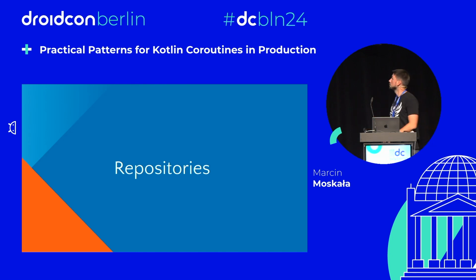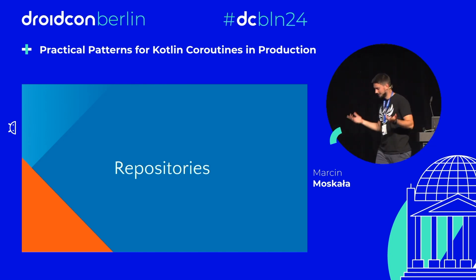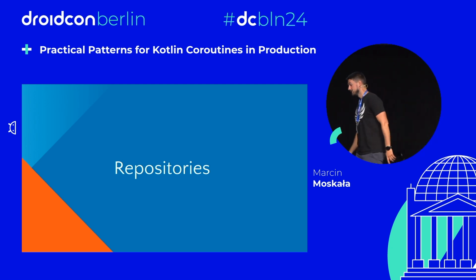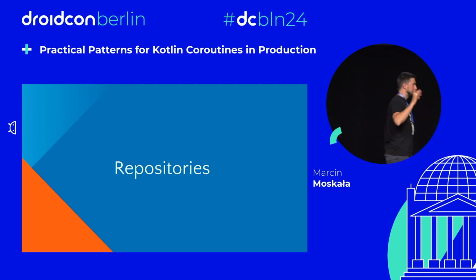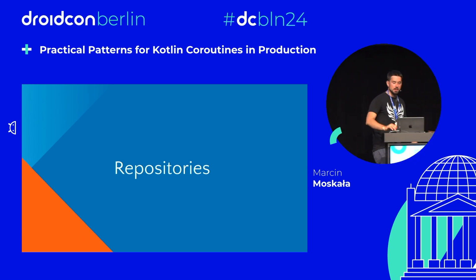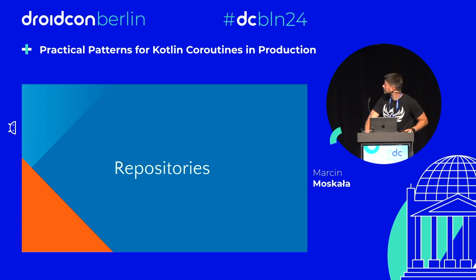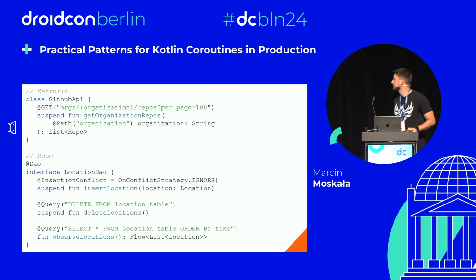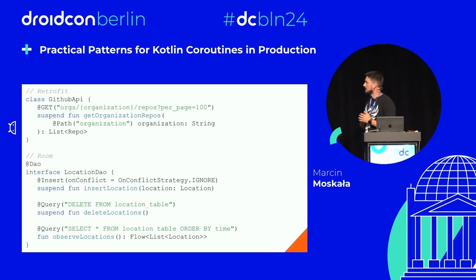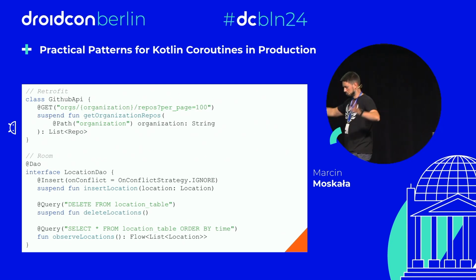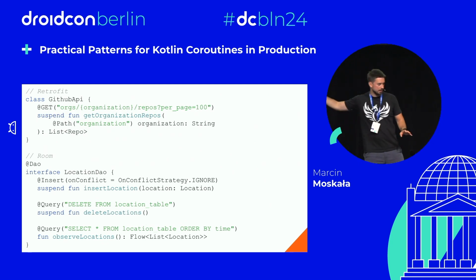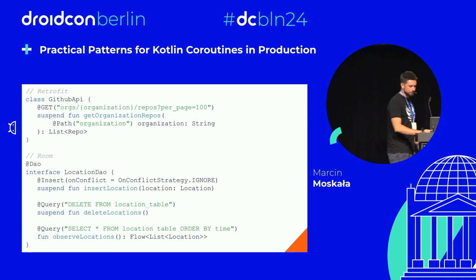Now I want to move to some toolbox functions that you might find useful in your projects. I hope you won't need this particular set of functions, because this set of functions is not needed if you have appropriate libraries that are supporting suspension and flow. If you do, you need nothing. You just use Retrofit, Room, libraries that have proper suspension. No problem whatsoever. Those patterns that I will show you are not needed at all.